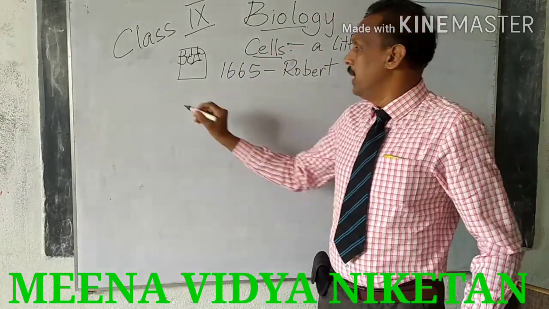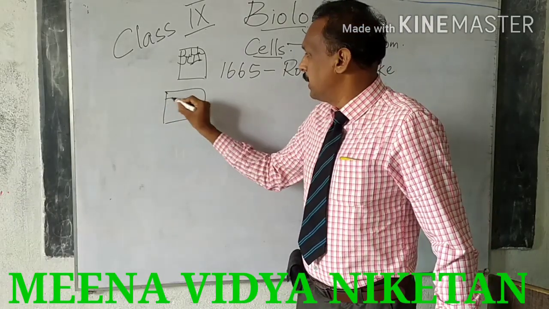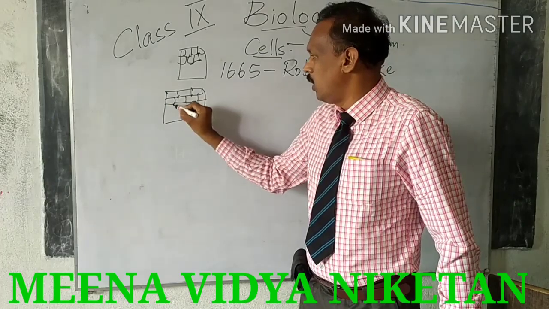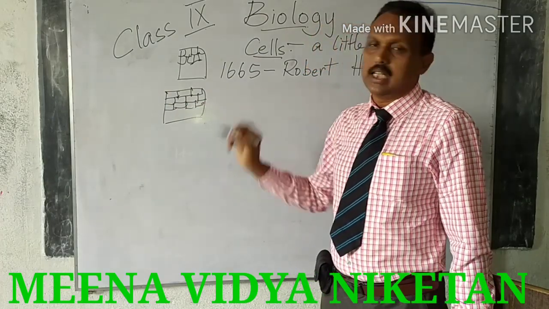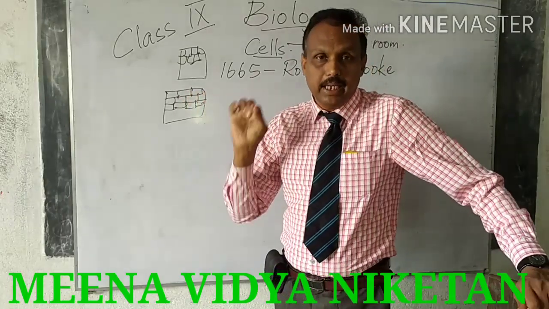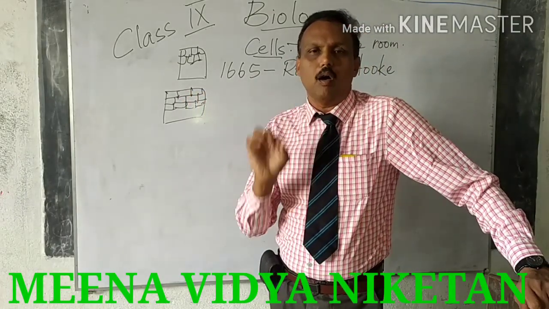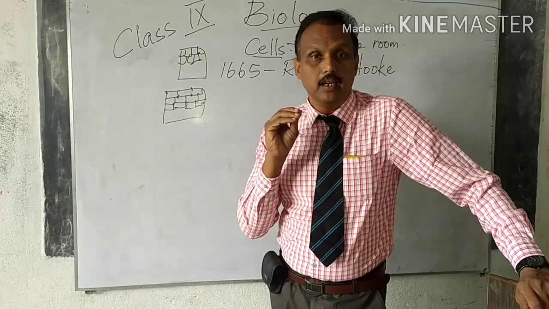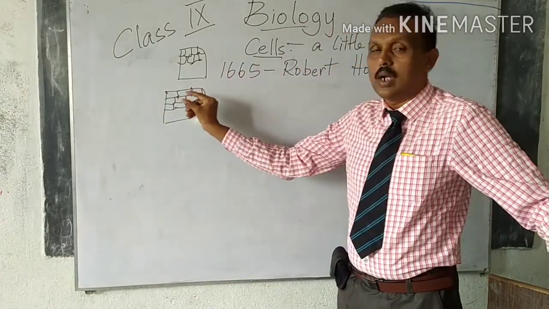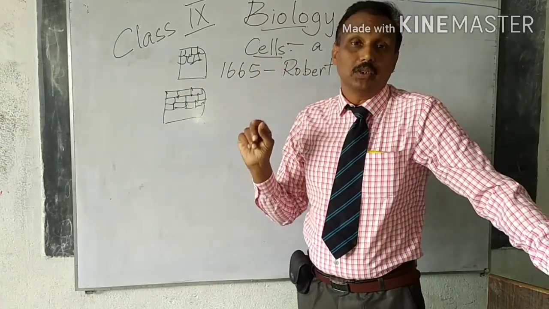You might have seen when you are making houses, we arrange bricks so that it becomes a wall. So they are the basic units in house construction. The bricks are arranged like this. So in the same way, the cell is the basic structure in any organism. Organism means any living thing. He unknowingly, since it looked like a room, gave the name cells.